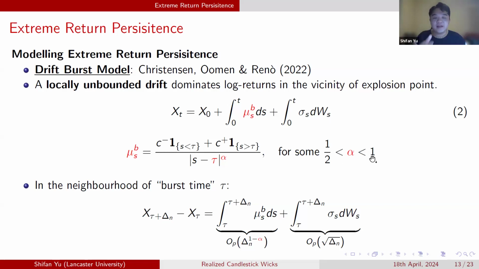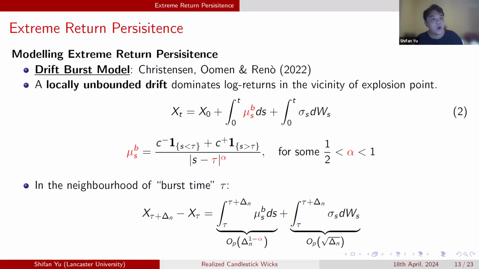With the drift burst model, if we calculate the return in the neighborhood of the bursting time tau, it will include the contribution from both the drift component and the diffusion component. Now this term will have a higher asymptotic order because alpha is greater than 1/2. So the drift component will dominate the return in the neighborhood of the explosion time.